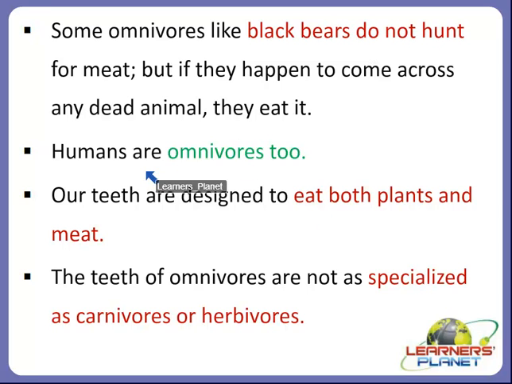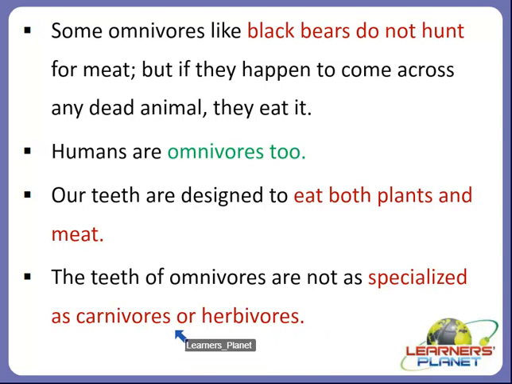There are some other omnivores, like humans. We humans are also omnivores. Why? Because our teeth are designed in such a way that we can eat both plants and meat, not just meat but other animals' flesh. The difference between omnivores like us and other animals is that the teeth of omnivores are not as specialized as those of carnivores or herbivores.